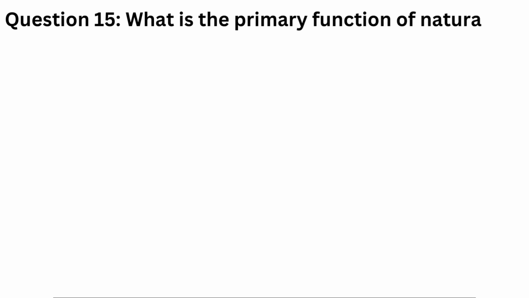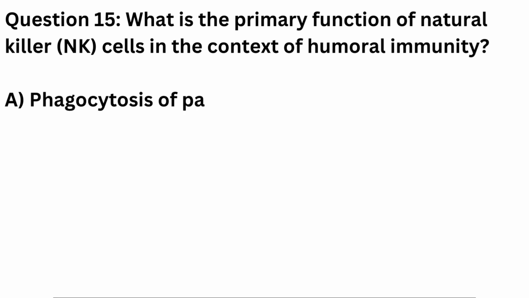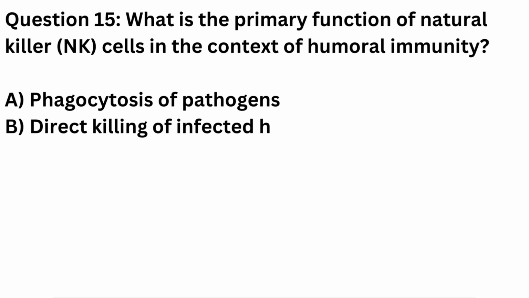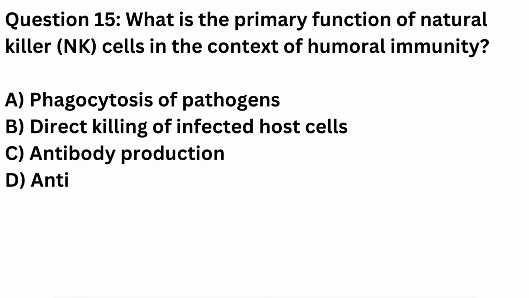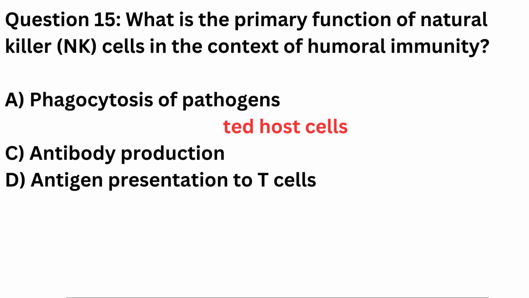Question 15. What is the primary function of natural killer, NK, cells in the context of humoral immunity? A. Phagocytosis of pathogens. B. Direct killing of infected host cells. C. Antibody production. D. Antigen presentation to T cells. Correct answer is B. Direct killing of infected host cells.